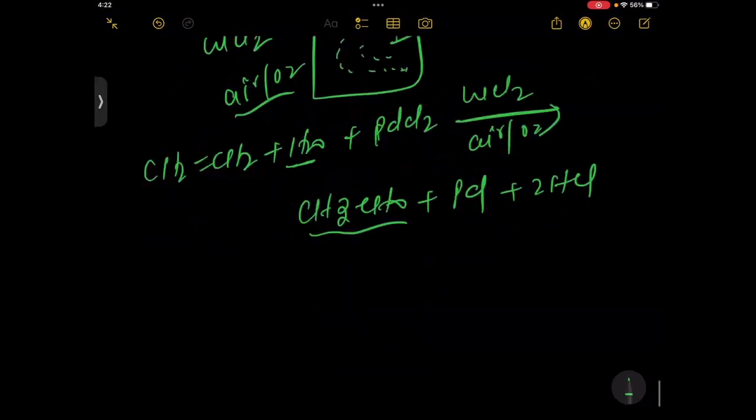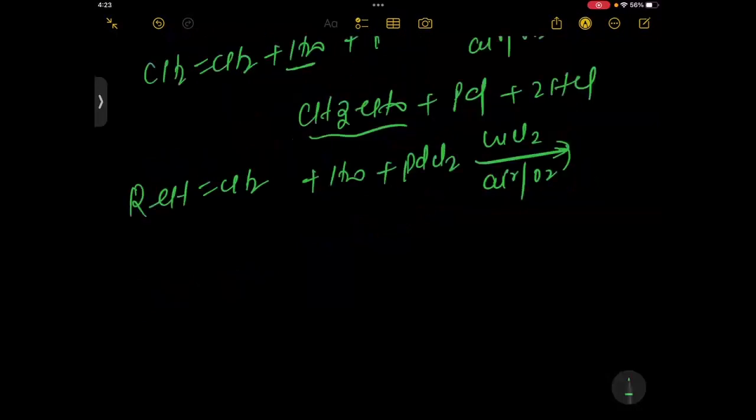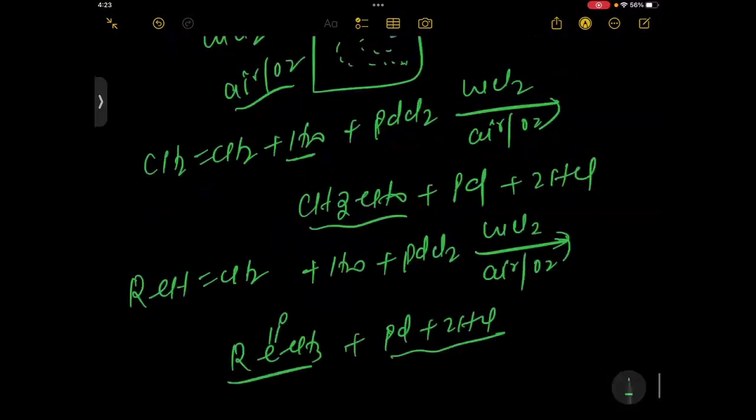Similarly, one more example I take here. R CH double bond CH2, and you have taken H2O plus PdCl2 in the presence of CuCl2 and air or O2. Then what happened? That will form R C double bond O CH3. You will get that, plus Pd plus 2HCl. Have you observed one thing in this reaction?